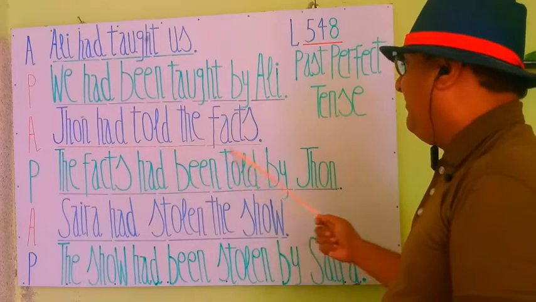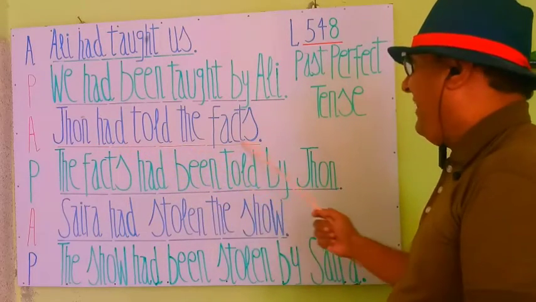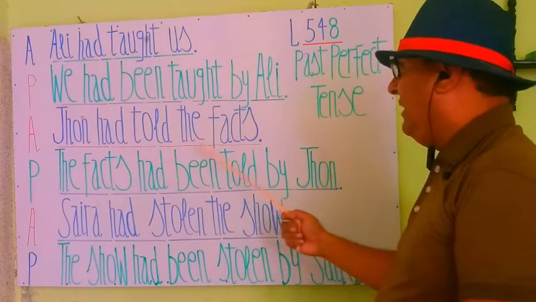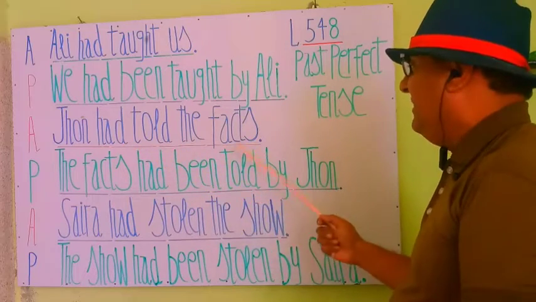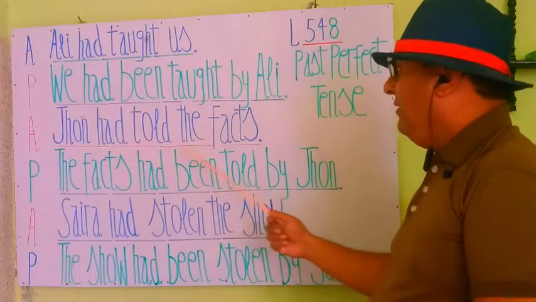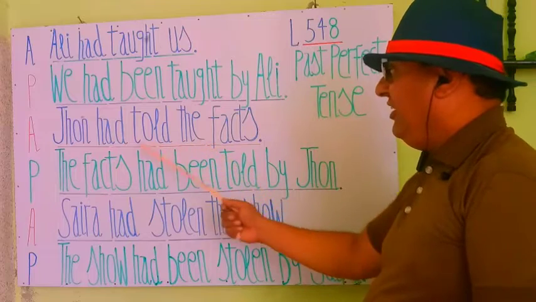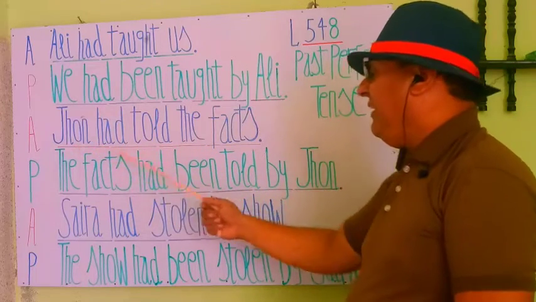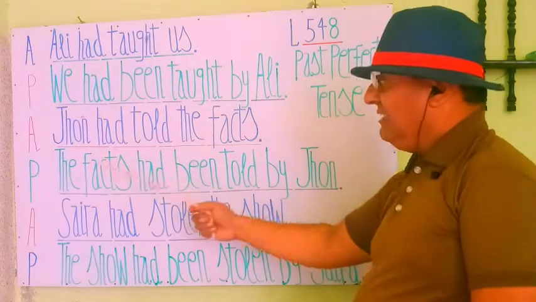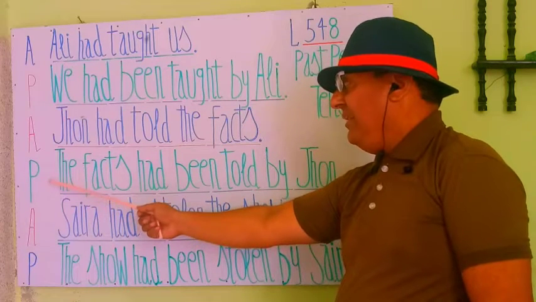John had told the facts. In this statement, John is the subject and the facts is the object. When we change this statement to passive voice, the subject and object will replace each other. They will change their positions. So let's see the passive statement. P denotes the passive voice.